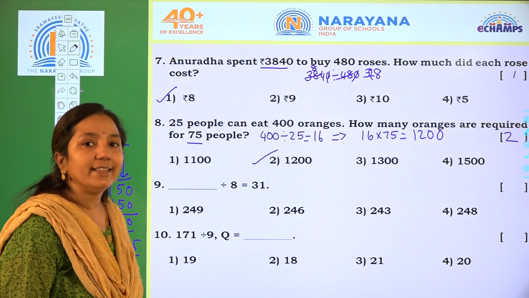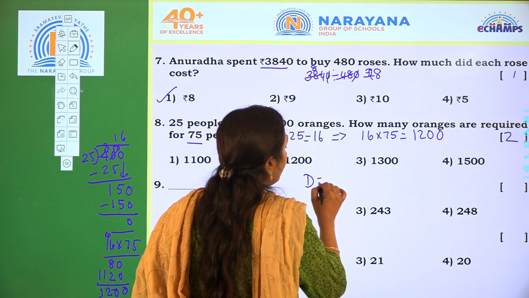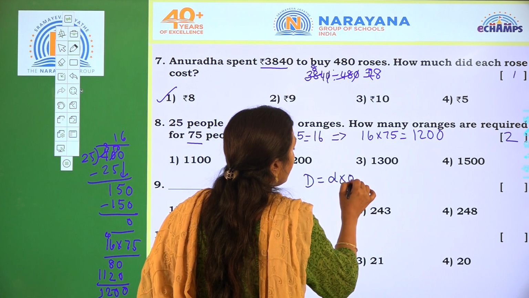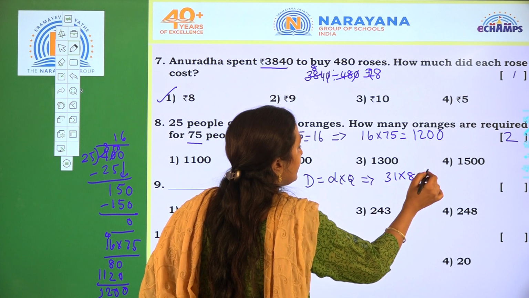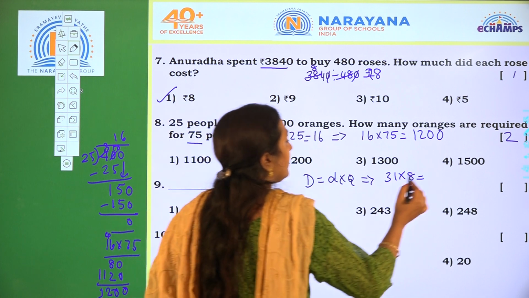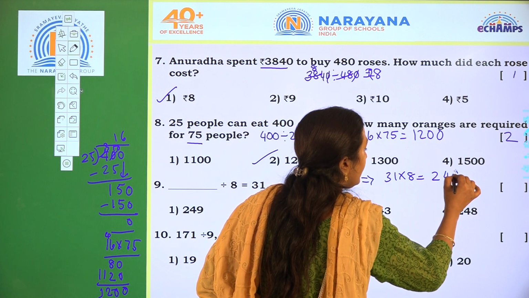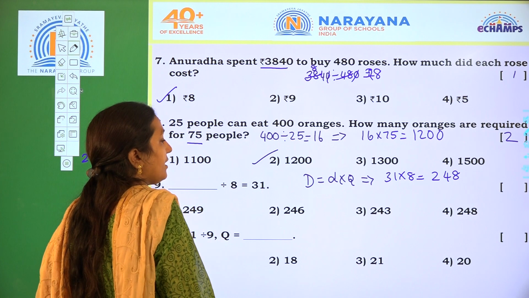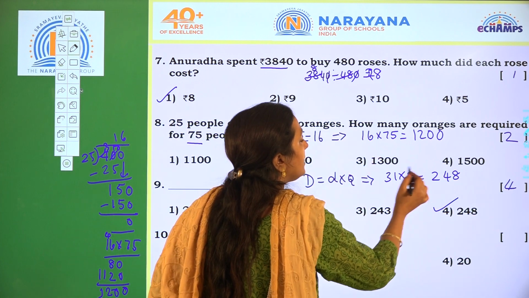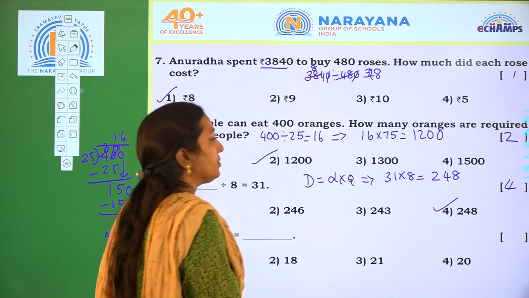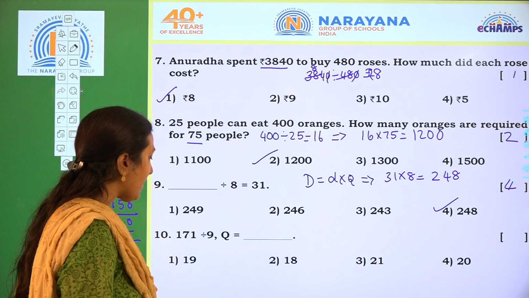Next one. Dash divided by 8 equals 31. So we have to find the dividend. How do you get the dividend? Dividend equals divisor into quotient. So 31 into 8 will give the dividend, that is 248. Which is the correct option, children? Option 4. See, 8 ones are 8, 8 3s are 24. So 248.